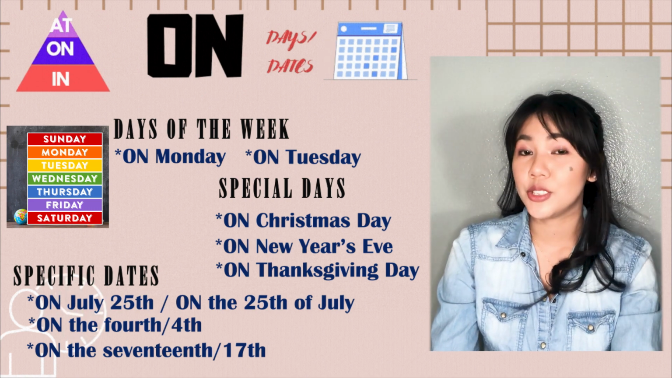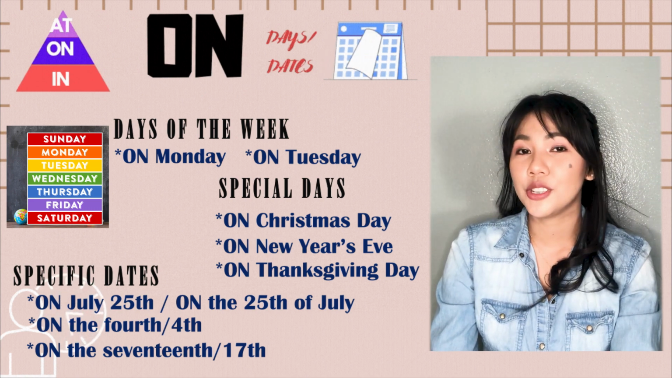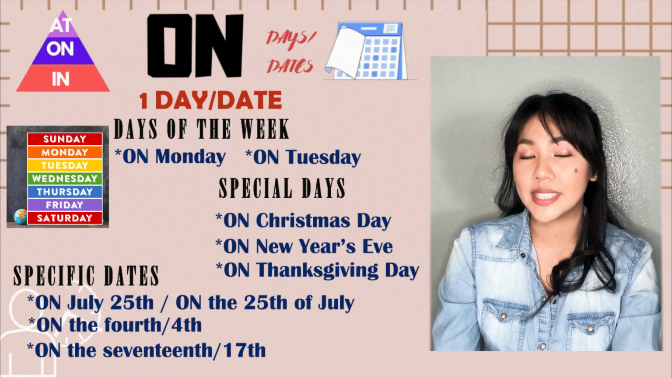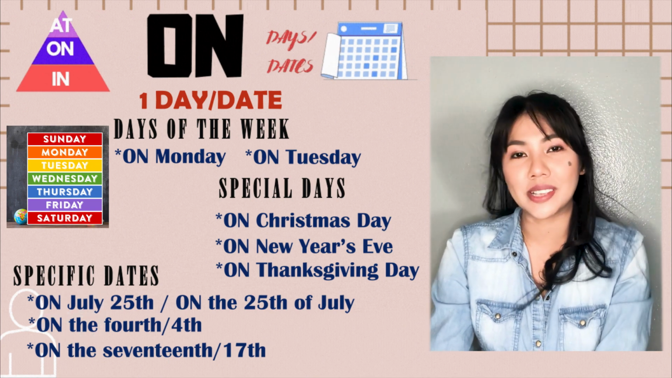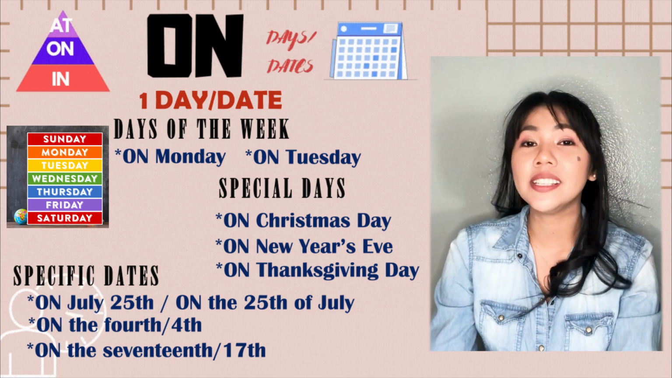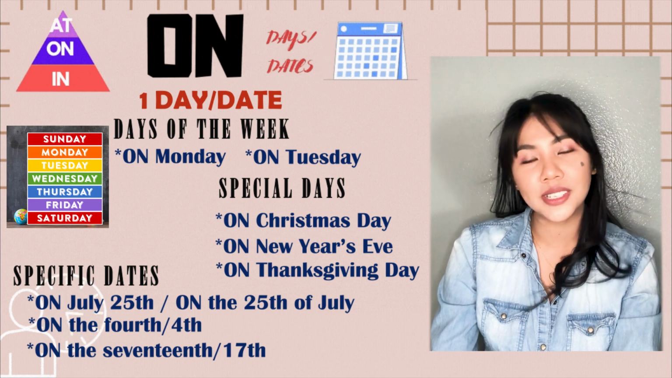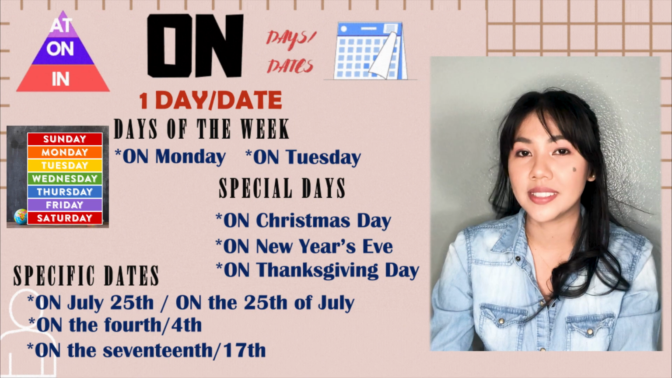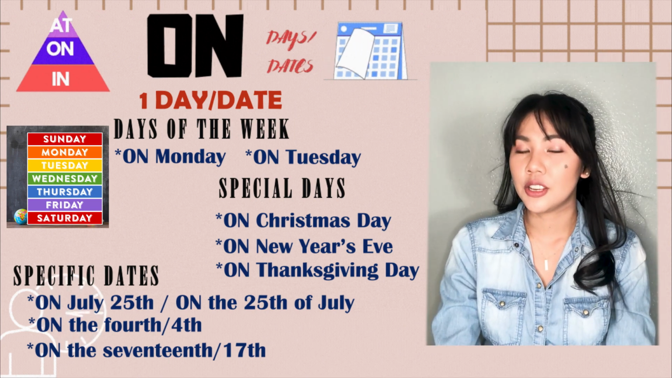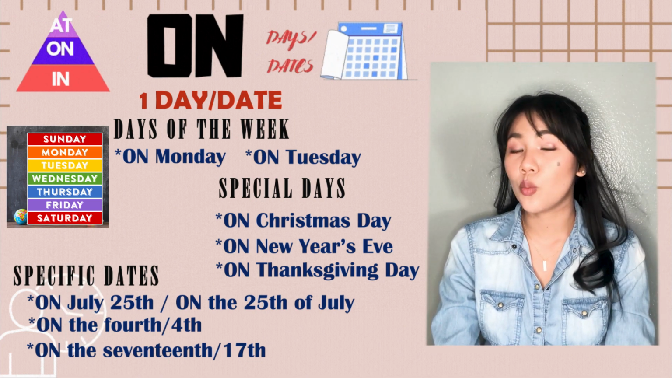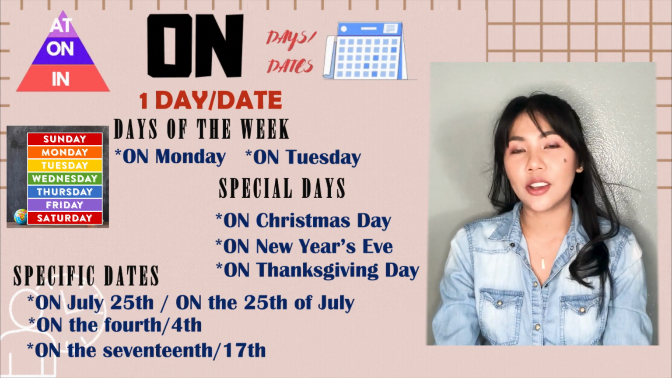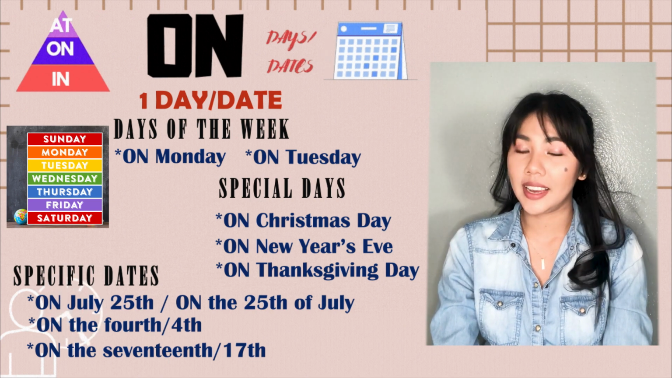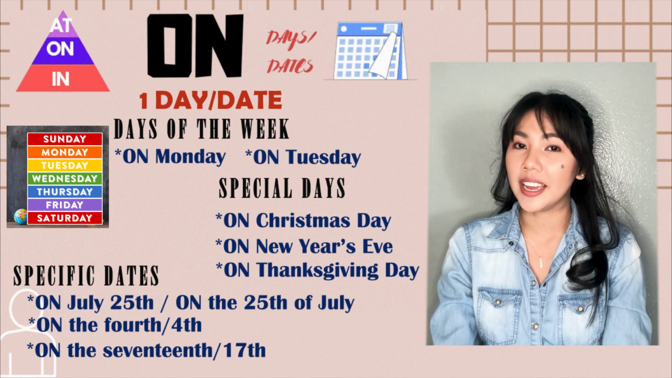Let's make it easier to remember. On is used for one day or one date. Just use the same example. On Monday, Monday is just one day. On Christmas Day, it's one special day or it's one event. On July 25th, July 25th is just one date. Or you can say on the 4th, it's one day, on the 4th of July.